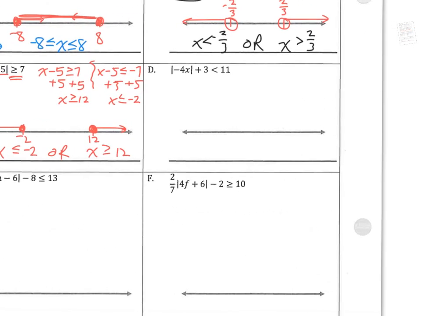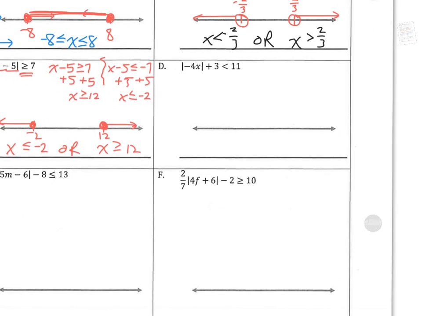All right, if you recall back when we did our absolute values, one of the very first things that we said was you need the absolute value by itself first. So I am going to start by subtracting 3, and now I've got the absolute value of -4x is less than 8.